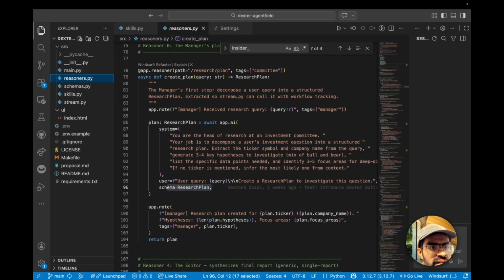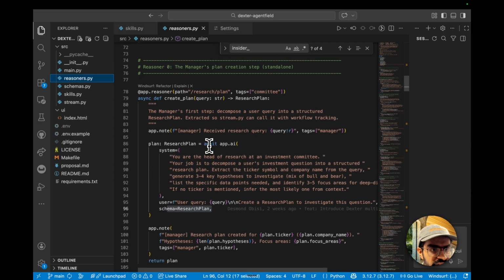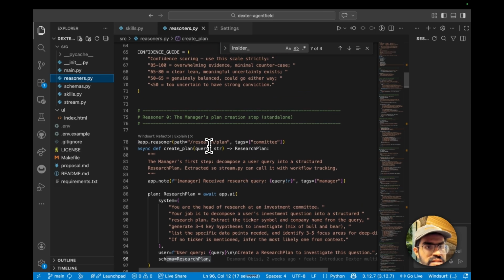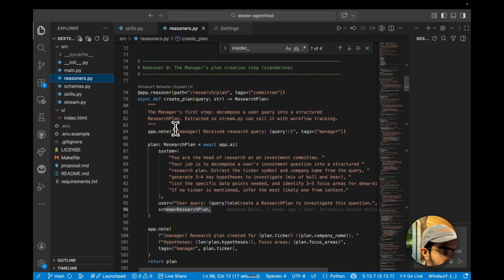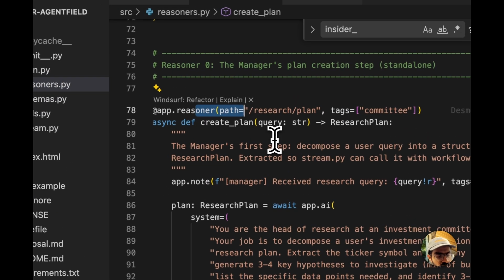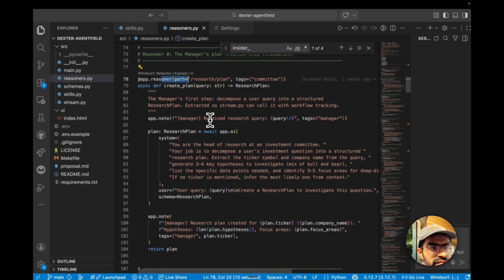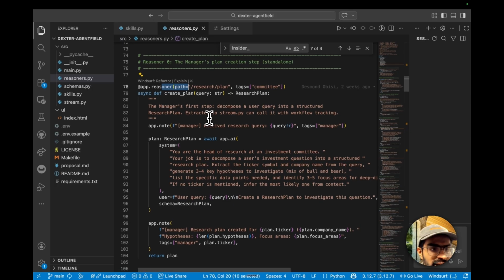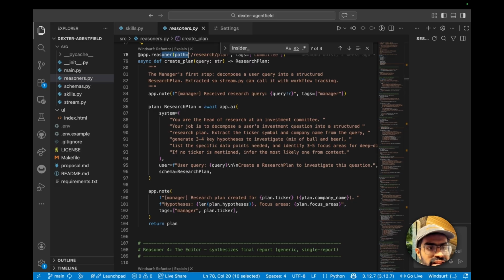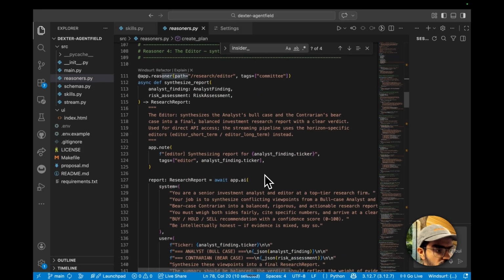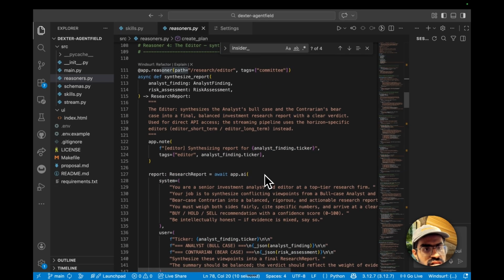Then the reasoners are the agent-visible steps. They will compose the skills with the app.ai and the schemas. So whenever we define our app.reasoner, we'll be using that specific decorator. And here we will have, for example, create plan. So this is a POST /research/plan, whose output will be the research plan in a single app.ai call with a system prompt for decomposition. And similarly, we'll have other ones, for example, to conduct our research and to synthesize the report.